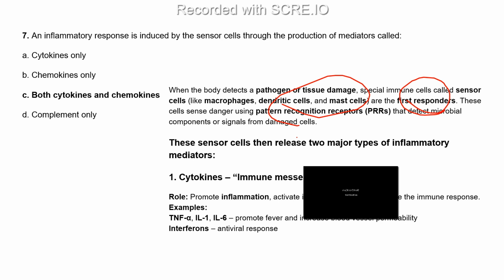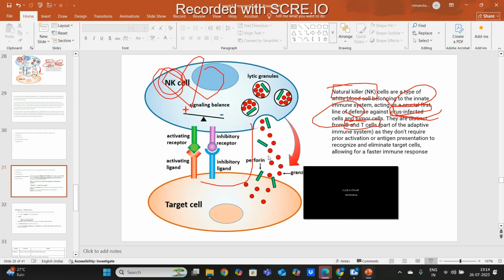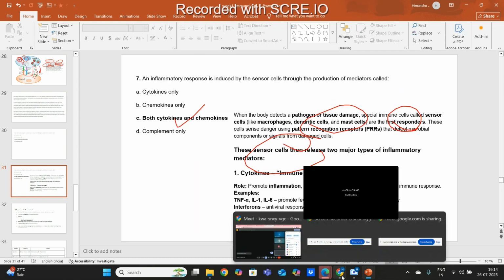release two major types of inflammatory mediators. What are these? One is cytokines and another one is chemokines. Cytokines, we also call them immune messengers.